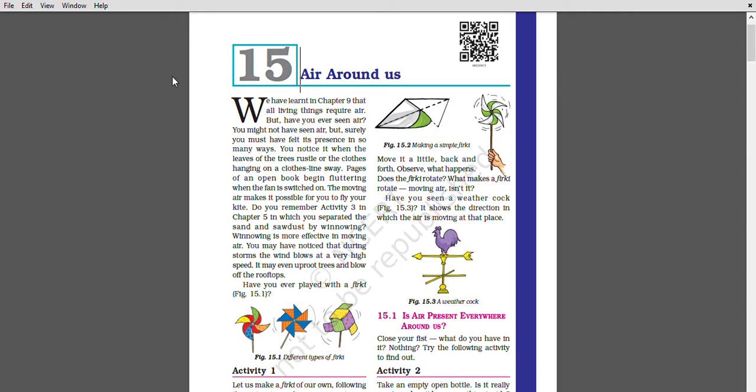स्टूडेंट्स, आज हम पढ़ेंगे एयर अराउंड अस कि वायु हवा हमारे चारों ओर होती है। We have learned in chapter 9 that all living things require air, but have you seen air? क्या तुम उसको देख सकते हो? You must have felt its presence in so many ways.